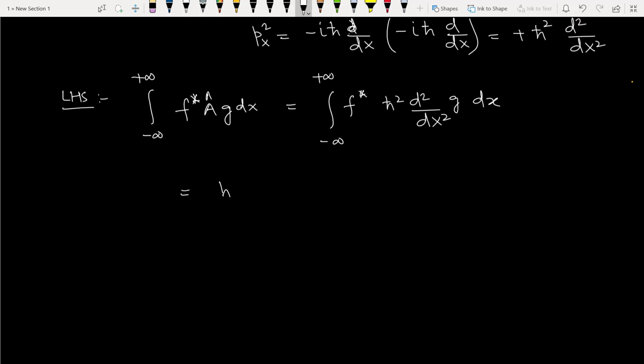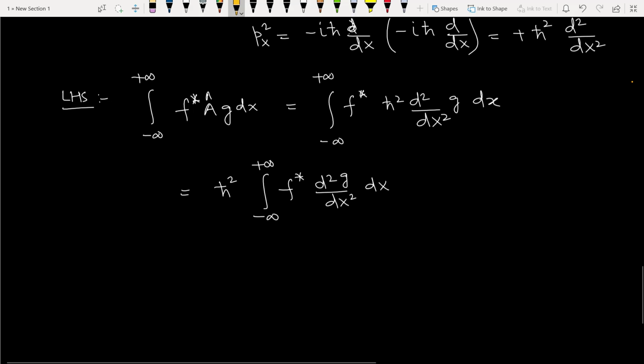So dear students, h cut square comes common, integral of f star d2 by dx2 g dx. So if you understand this, you will have to apply the integration rule by parts.